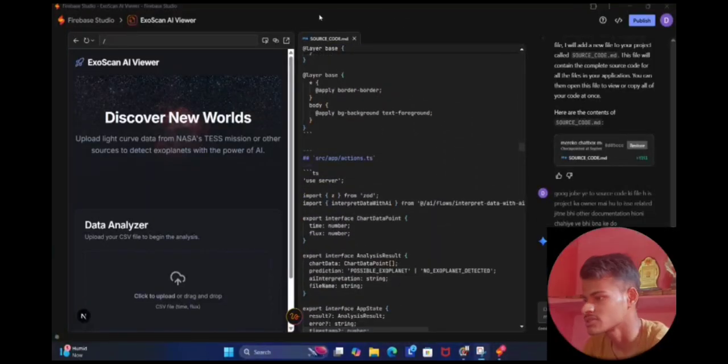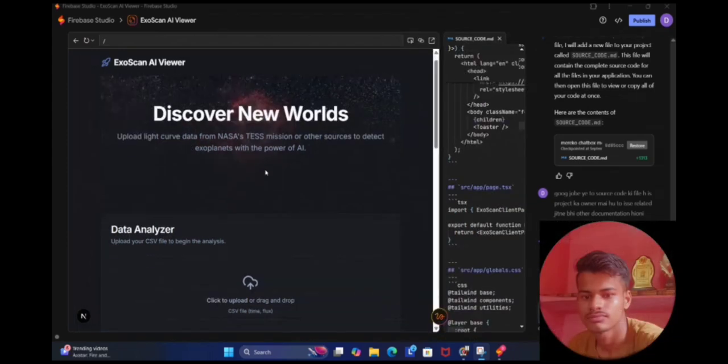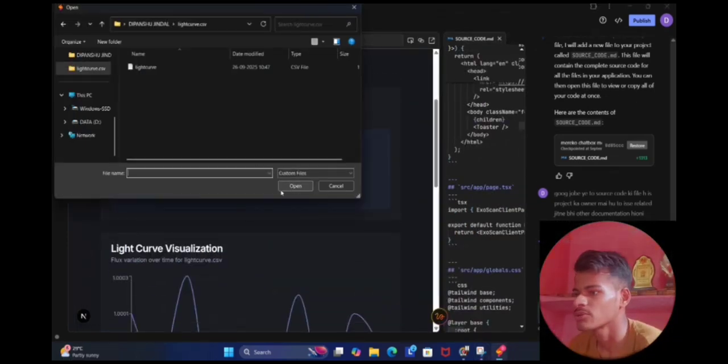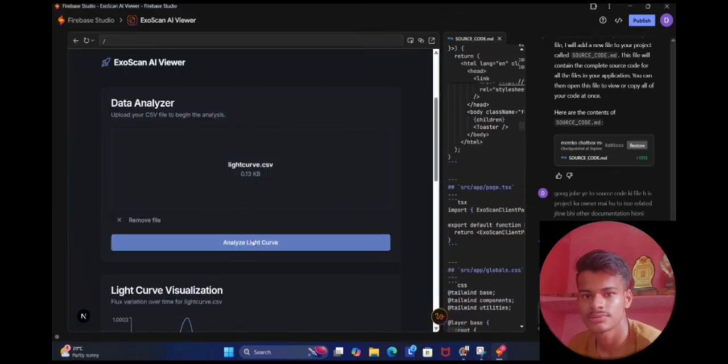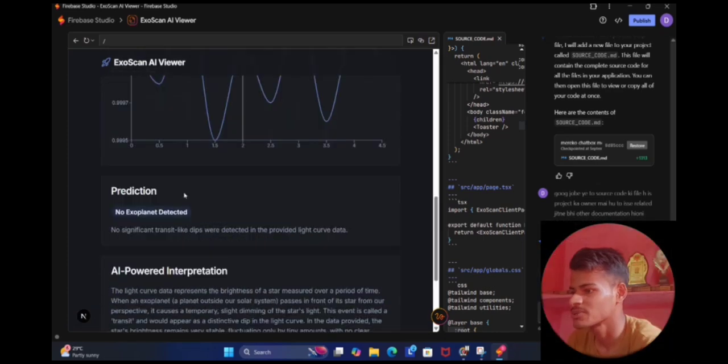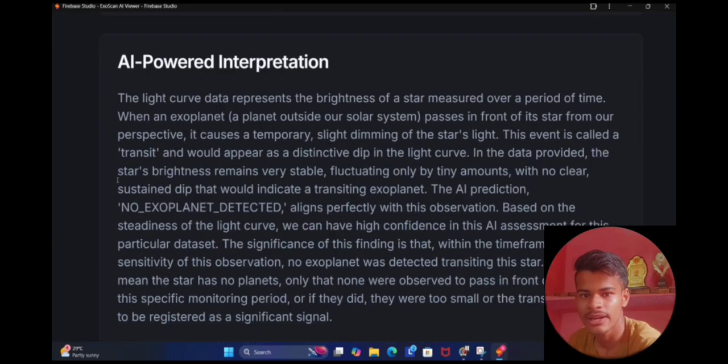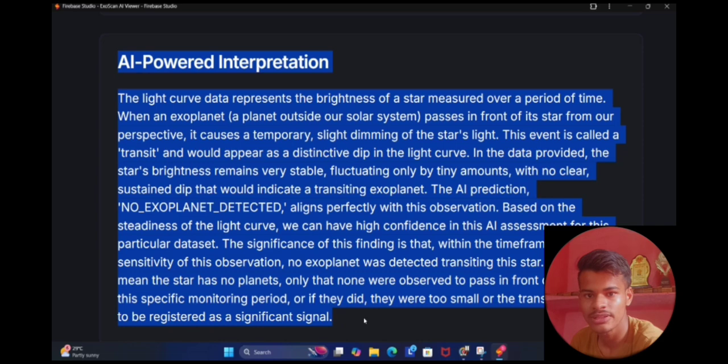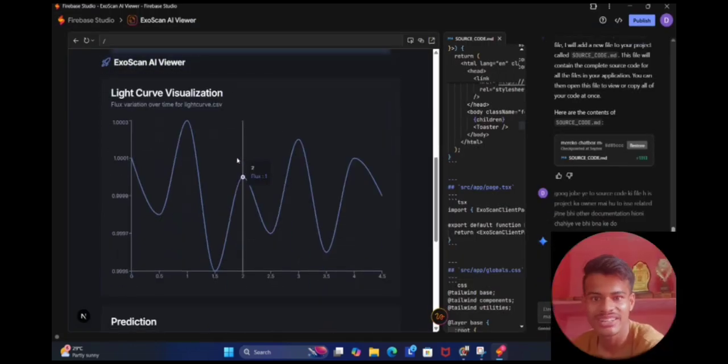Before I submit the final version, let me show you a quick demo. First of all, I have to upload a sample light curve CSV file here. And here the result is: no exoplanets are detected. That means the backend read the data and the AI model worked properly. Then our front end shows the result. Now we get no error and smooth execution.